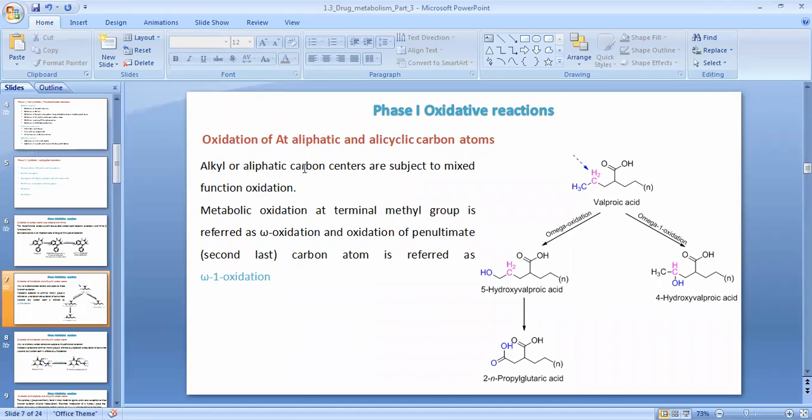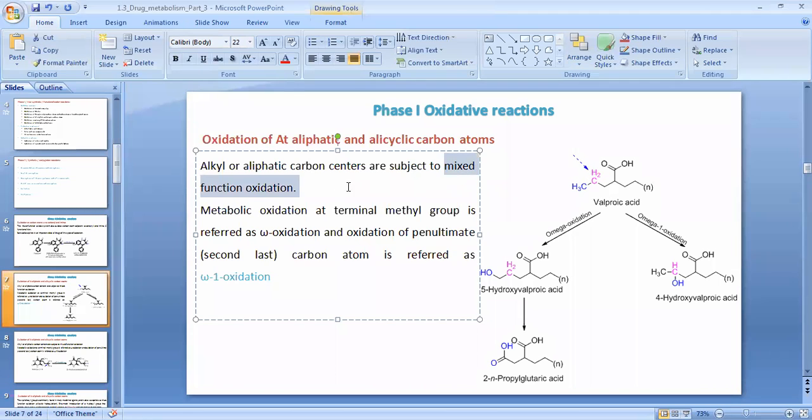So the alkyl or aliphatic carbon centers are subject to the mixed function oxidases. Such type of carbons which are aliphatic and alicyclic carbon atoms, how is their oxidation done? By mixed function oxidases system. Now what happened in this case?